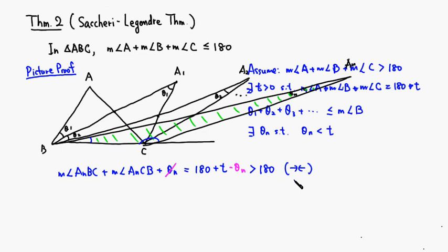So therefore, the initial assumption that the angle sum could exceed 180 was false. So we know that the measure of angle A plus the measure of angle B plus the measure of angle C is always less than or equal to 180. That's it. I hope that this was clear.